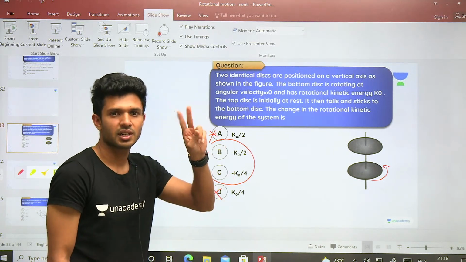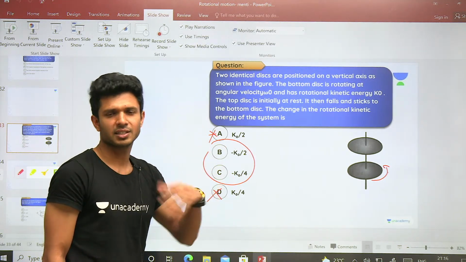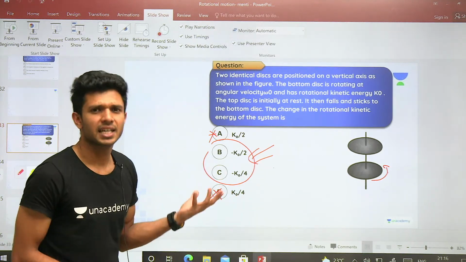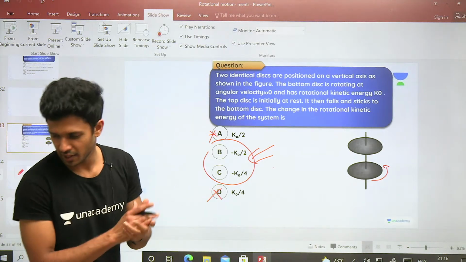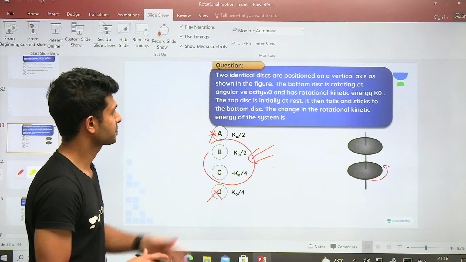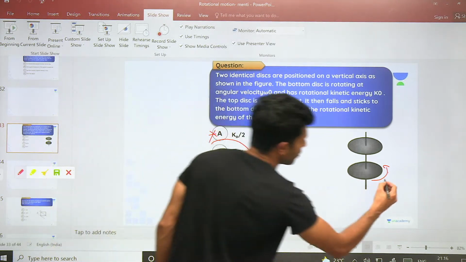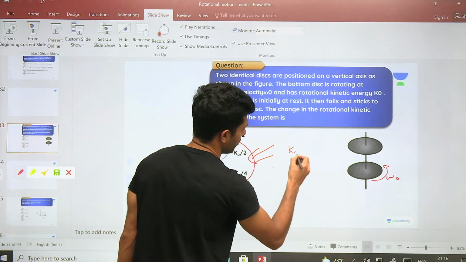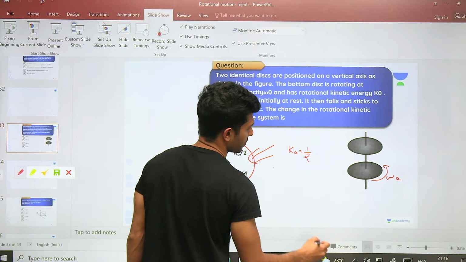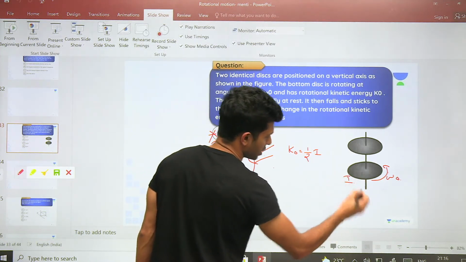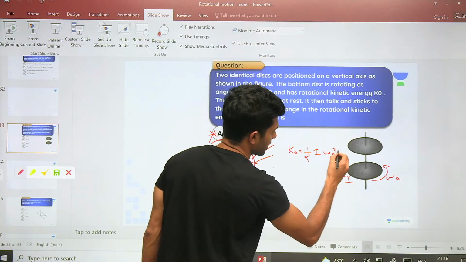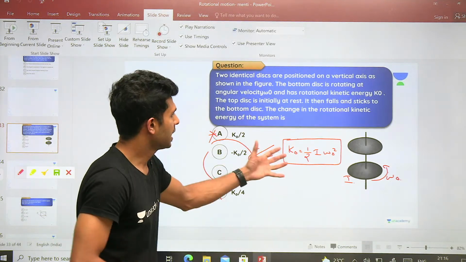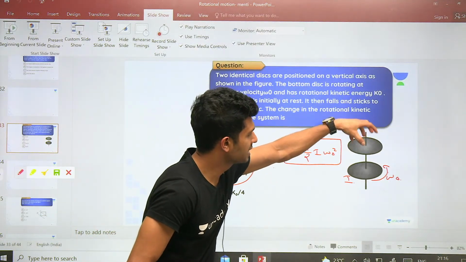Which means from 4 options, don't you all have increased the probability of getting the correct answer? Okay. One way of getting more close to the answer is this way. Okay, anyway, we'll do the actual method. Initially, there was only one disk which was rotating with omega naught, and its kinetic energy is k naught. How will you write it as a formula? Half I omega naught square, let's say the moment of inertia of this disk is I. ठीक है ना?